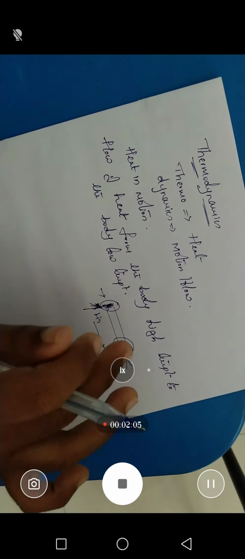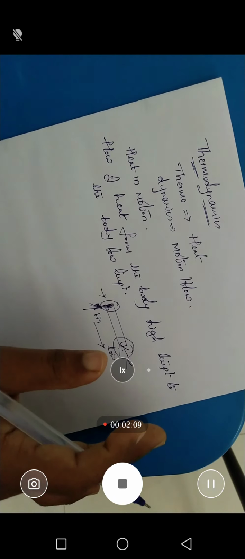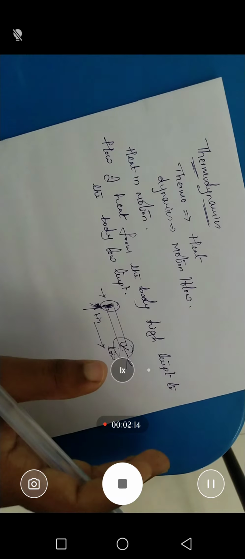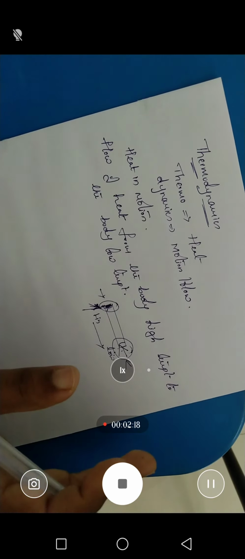Not exactly, but overall, whatever the process, the main concept is that heat flows from high temperature to low temperature. So that is the thermodynamic concept.